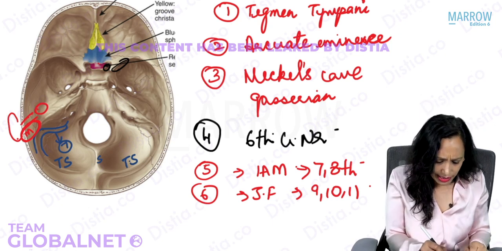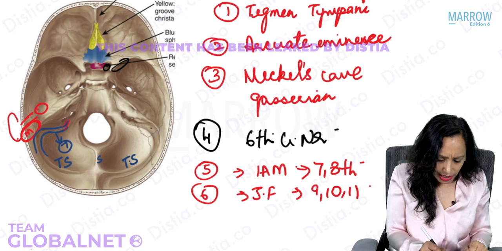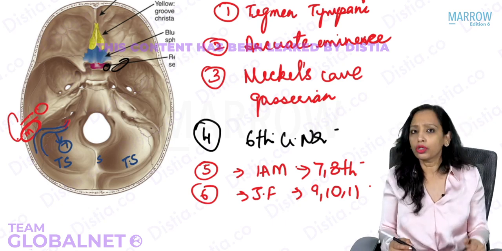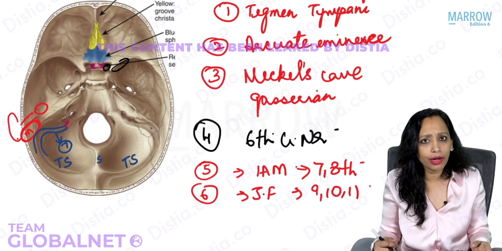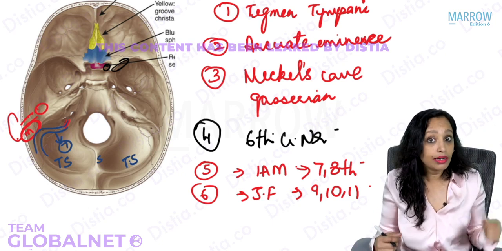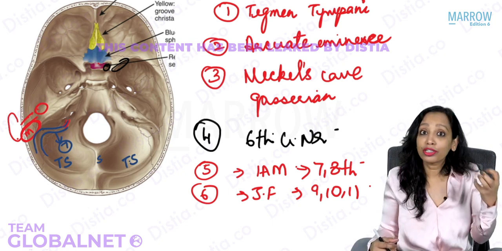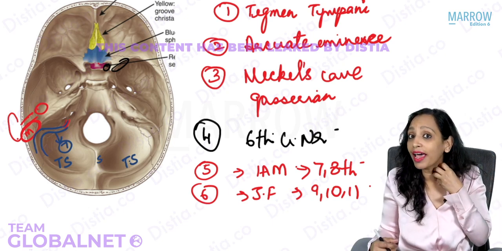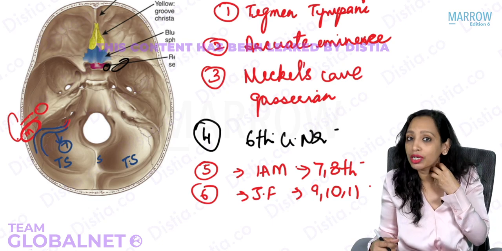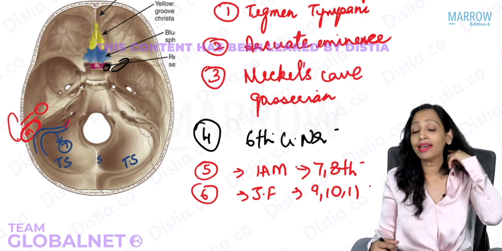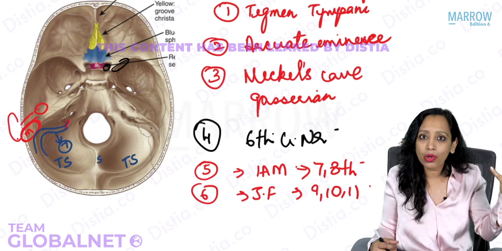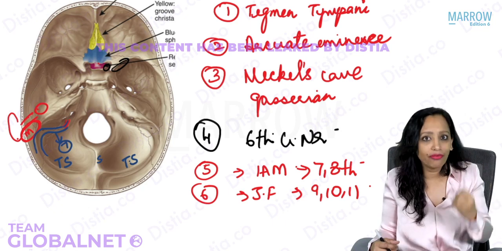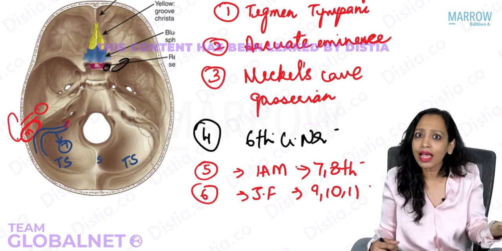Now the sigmoid sinus depression, we are seeing it is ending at the jugular foramen. So does the sigmoid sinus end at the jugular foramen? Yes, it exits through the jugular foramen, where it is known as the jugular bulb. And then it comes down in the neck, forming the internal jugular vein. So can a sigmoid sinus thrombosis lead to a jugular vein thrombosis? Yes, it is the same.